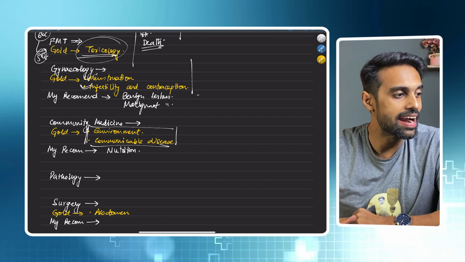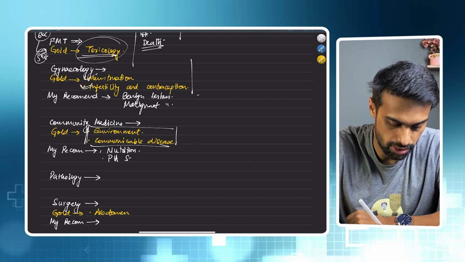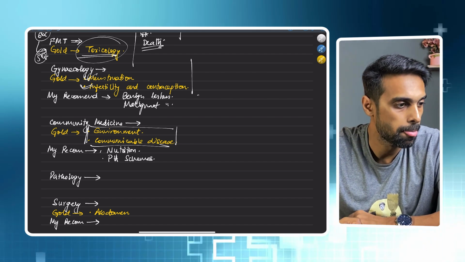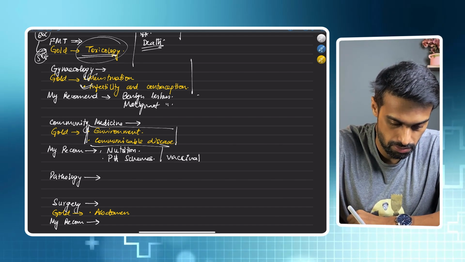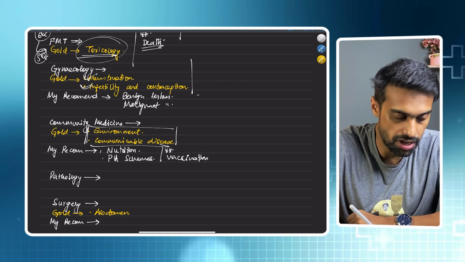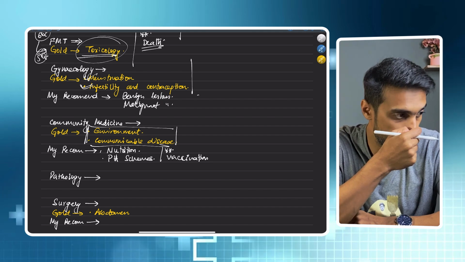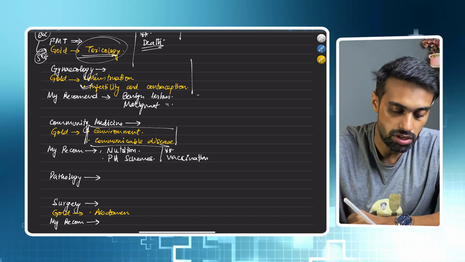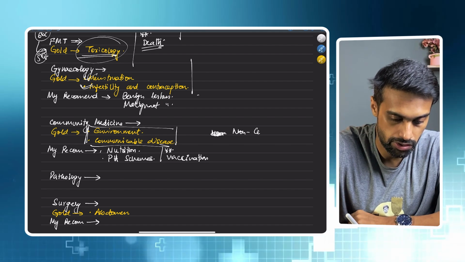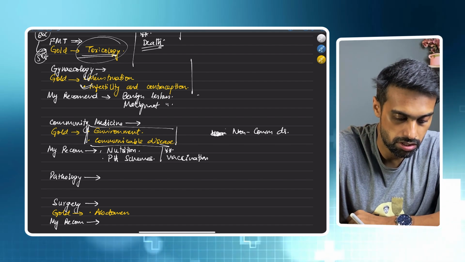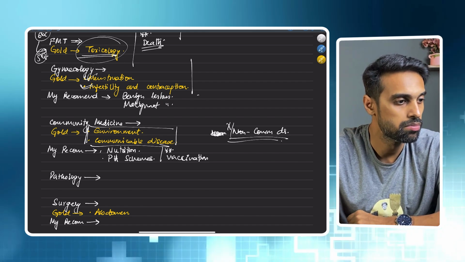Then this topic, recent advancements or public health schemes. Okay, so public health schemes. Also very important, vaccination. Give it double star. Okay, because vaccination is very important from community medicine. The topic that you can leave out is non-communicable disease. You can leave out this topic, because this is not very important for 2025.